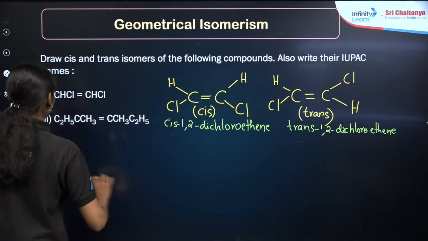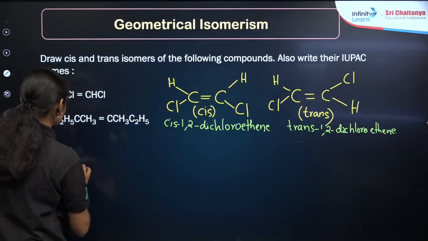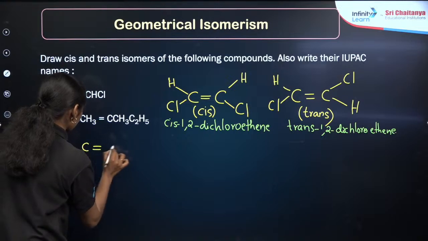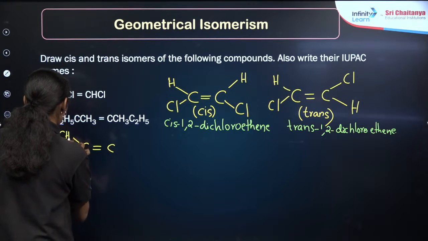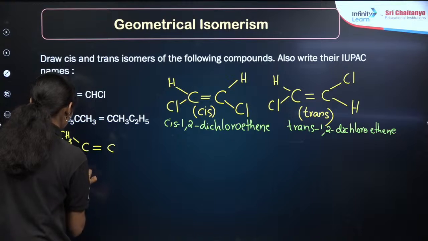Then try with the second compound. I think it is easy to find out their cis-trans isomers, right? So I will be writing here. One is CH3, another one is C2H5, the ethyl group.